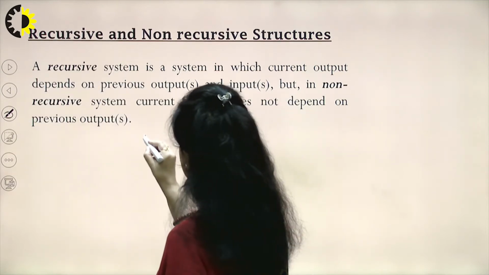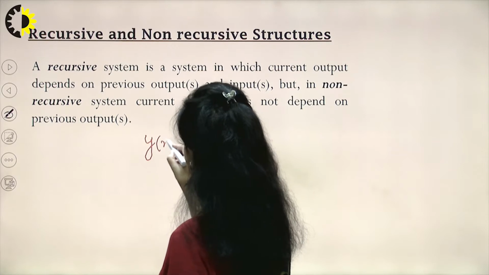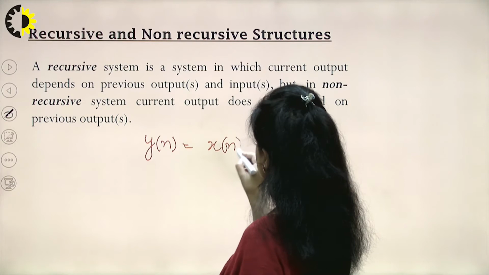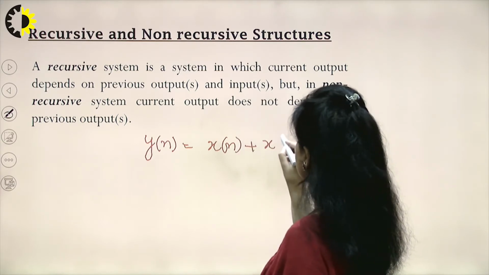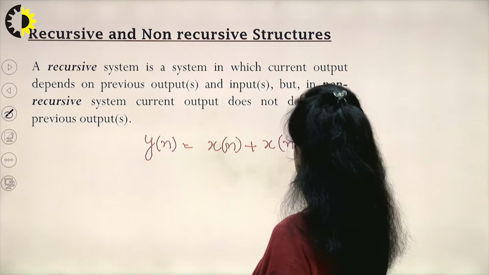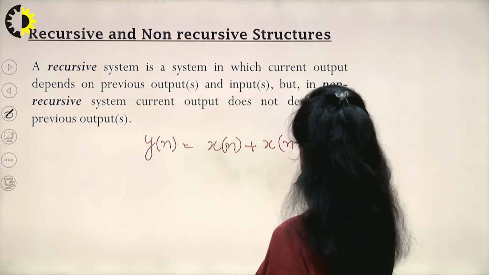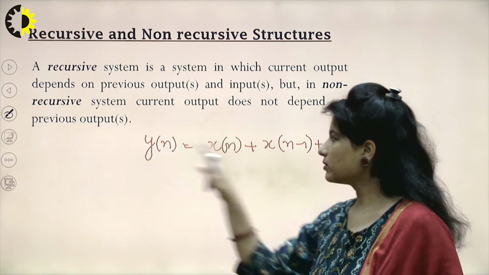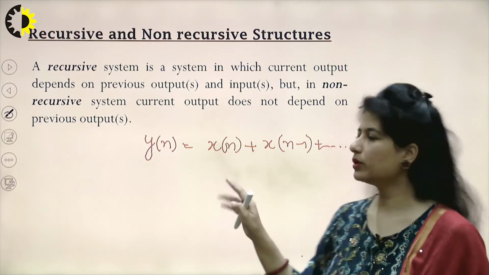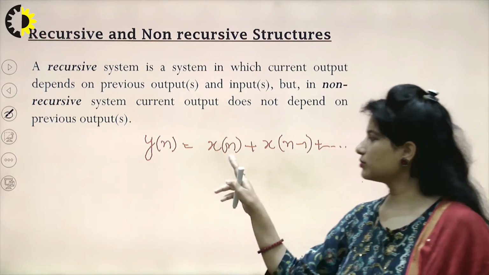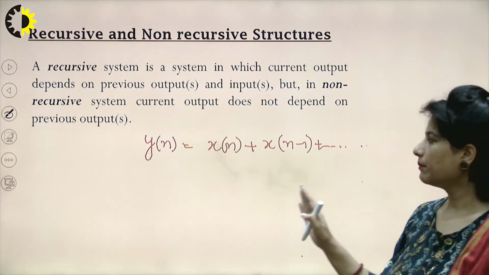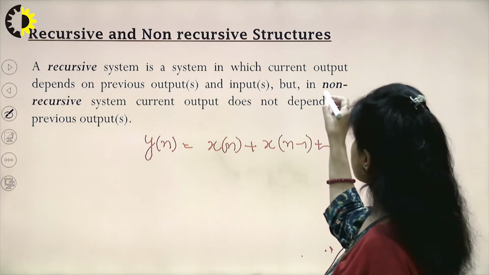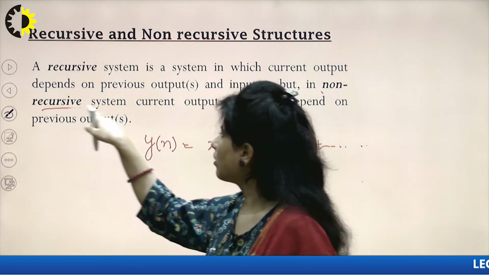For example, if my output of a system is y[n] and it has all the terms of x[n], maybe the present sample or maybe some past samples, this equation going till n number of samples. So if I look at this particular equation, where the output is equated only to input samples, maybe the present input, maybe the past input, these kinds of systems are categorized as non-recursive systems.